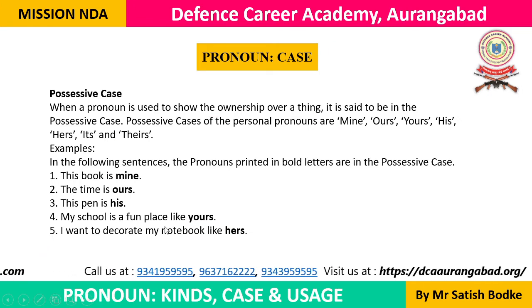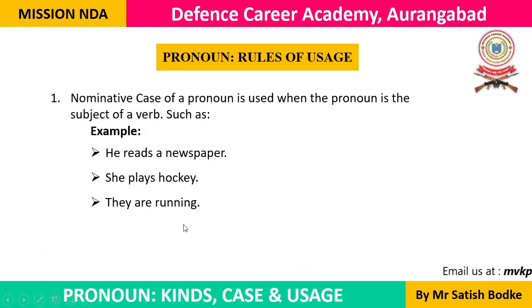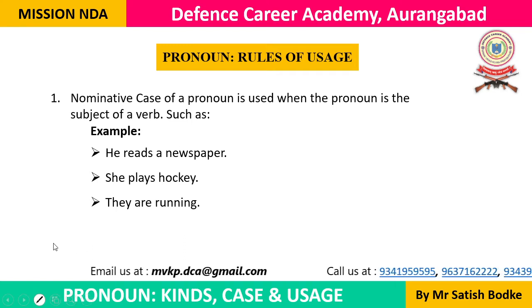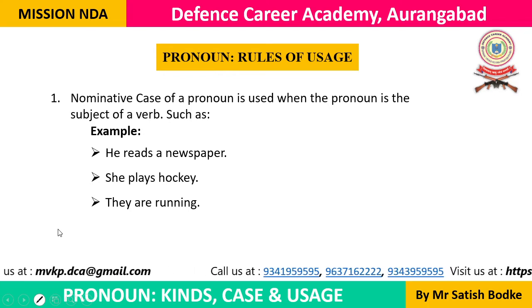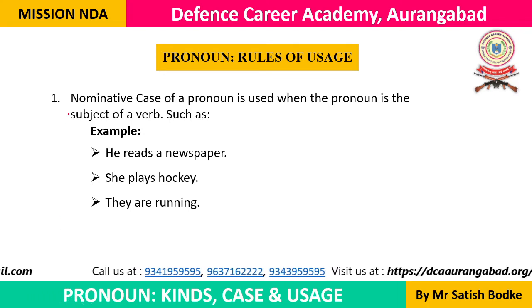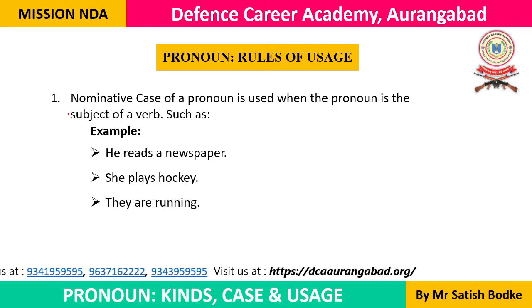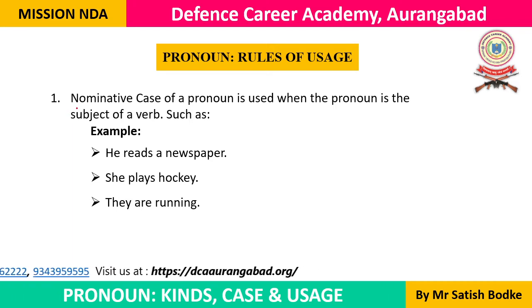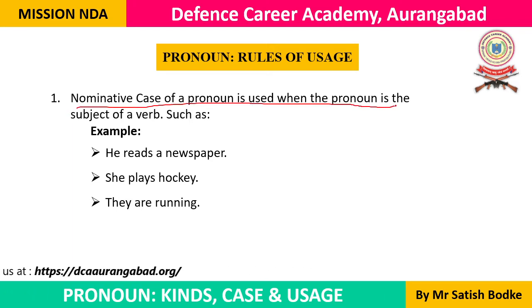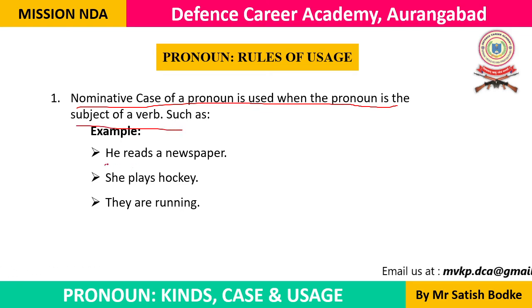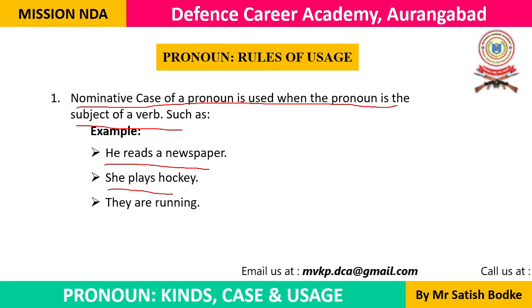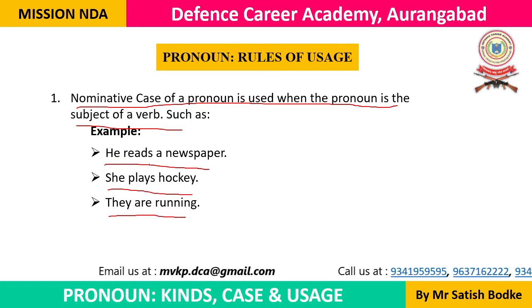Now let's look at some more detailed rules of using pronouns correctly, and what the incorrect uses of pronouns are. The first rule: the nominative case of a pronoun is used when the pronoun is the subject of a verb. For example, he reads a newspaper, she plays hockey, they are running.